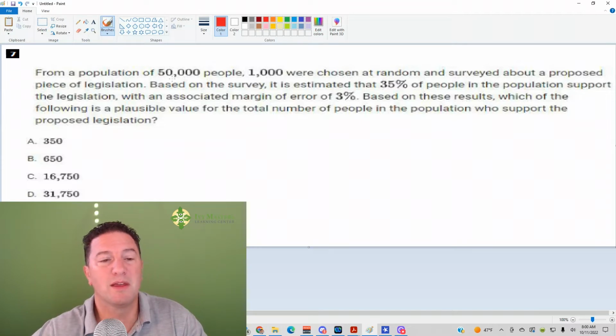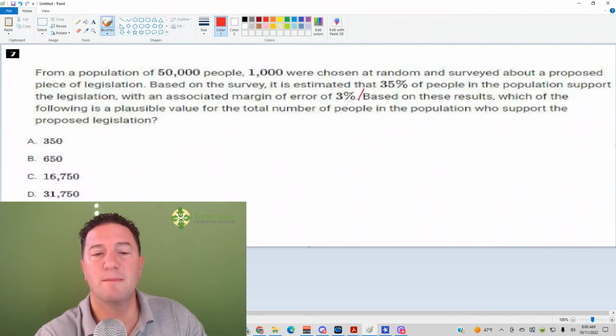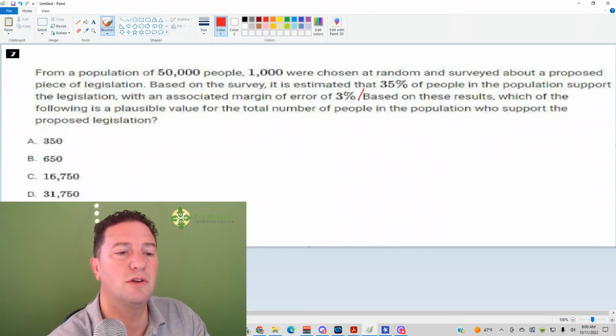of people. So based on the survey, it is estimated that 35% of people in the population support the legislation with an associated margin of error of 3%. So if 35% of people support the legislation, what you can do is 1,000 times 0.35.